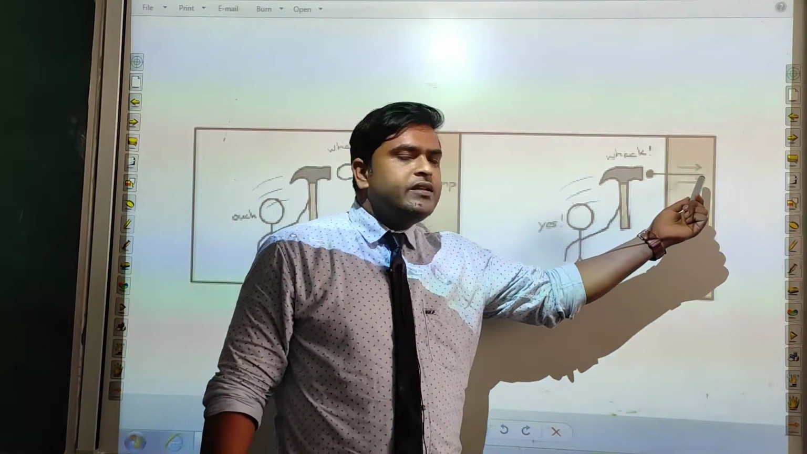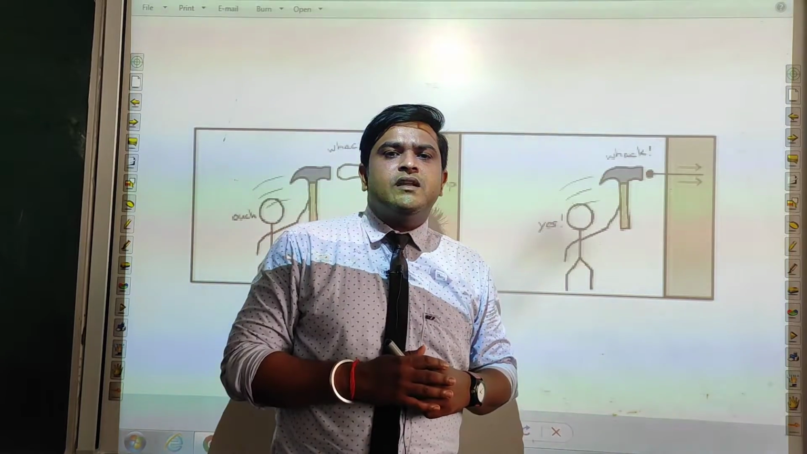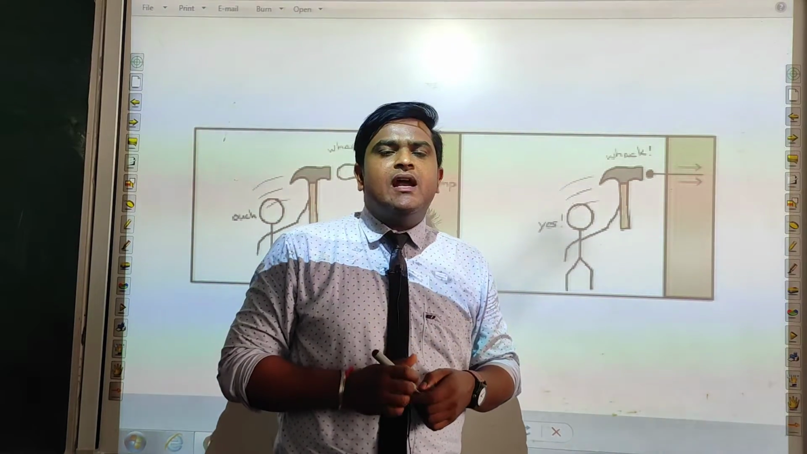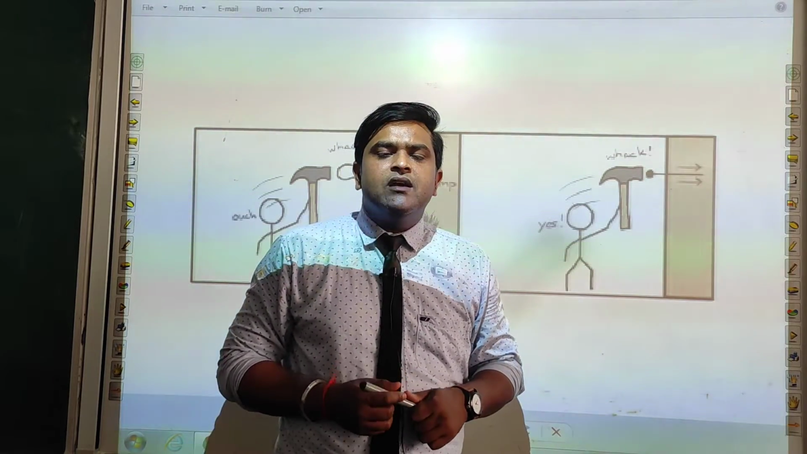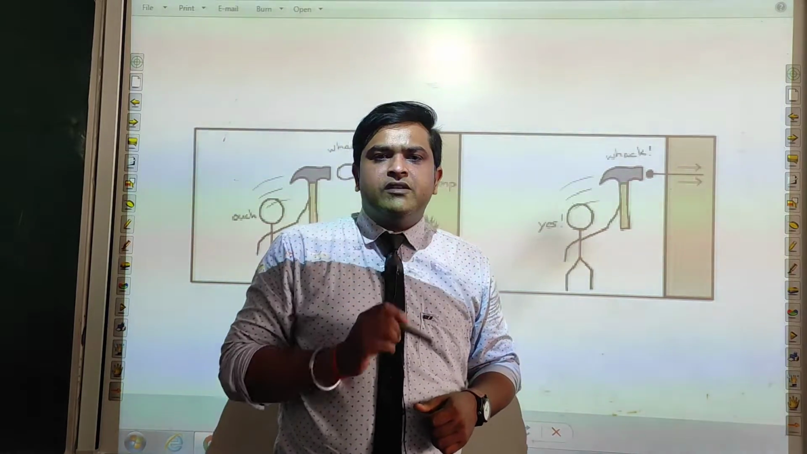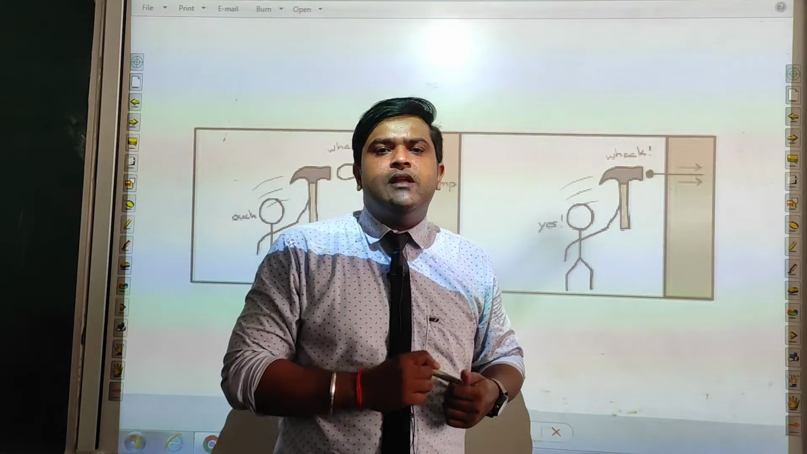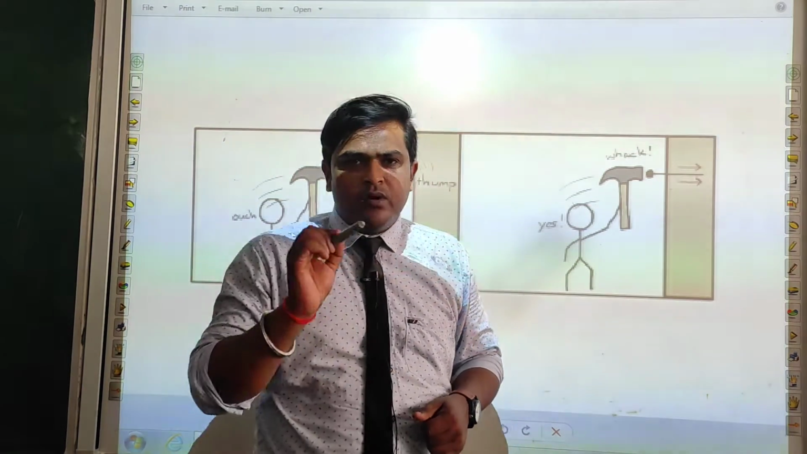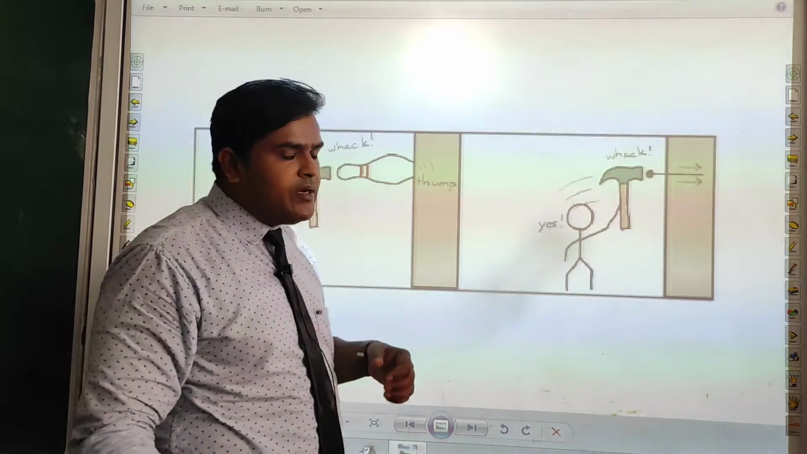But in case of this nail you can see the area of cross section is now being reduced, so in that case pressure will be increased. So by this you can say that more will be the pressure if area of cross section is less, and less will be the pressure if area of cross section is more. They are vice versa. Okay, so by this example you can understand it easily.